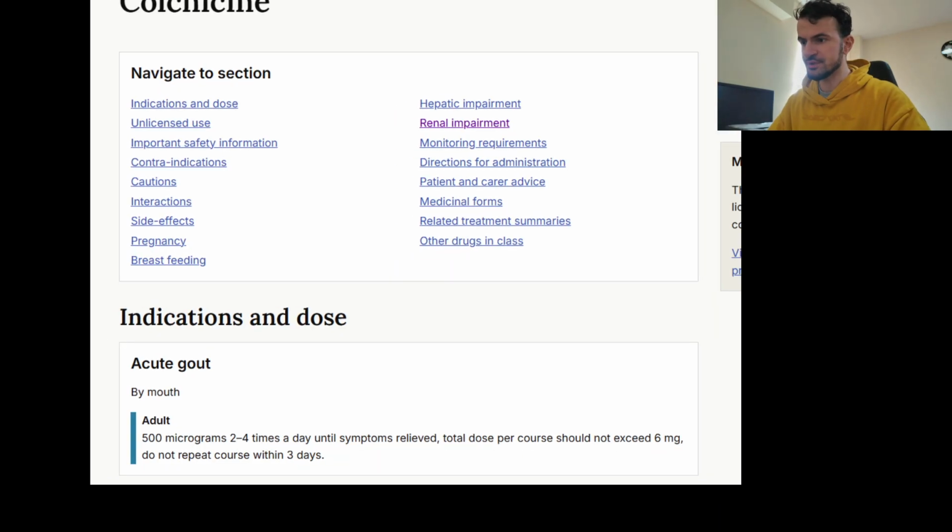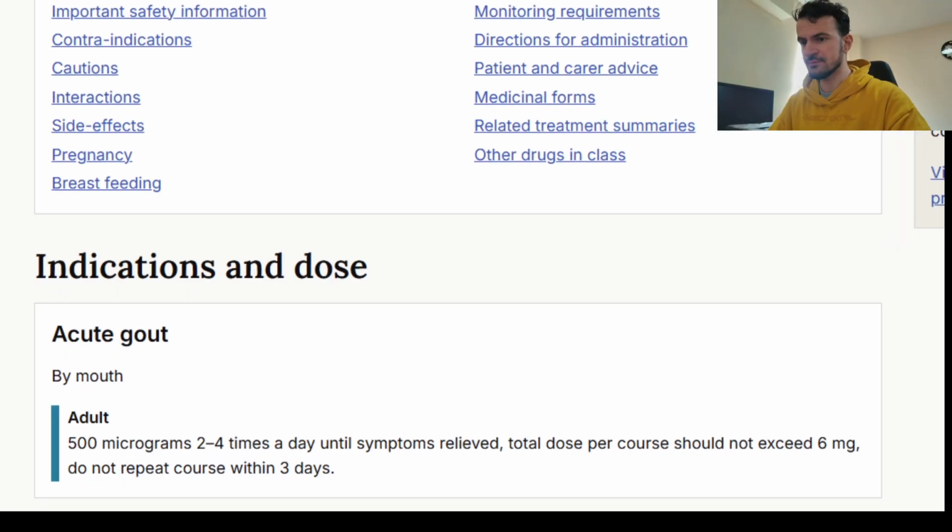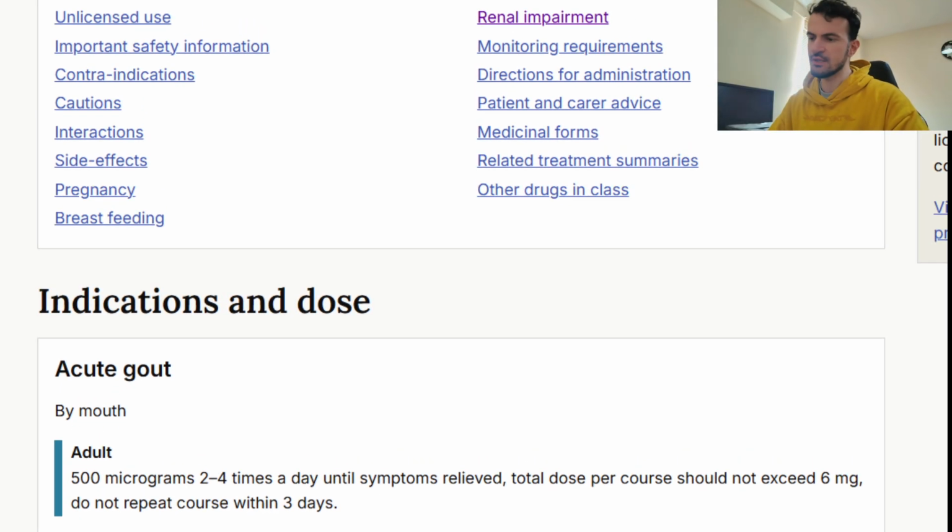Now, another important point I want to talk about is colchicine. Colchicine is given in acute gout. Allopurinol is for prevention of gout. Colchicine is for acute gout, and that is something that is important to understand.